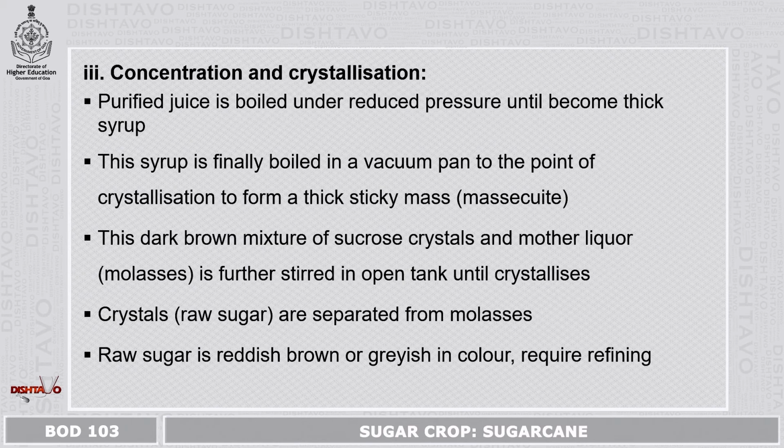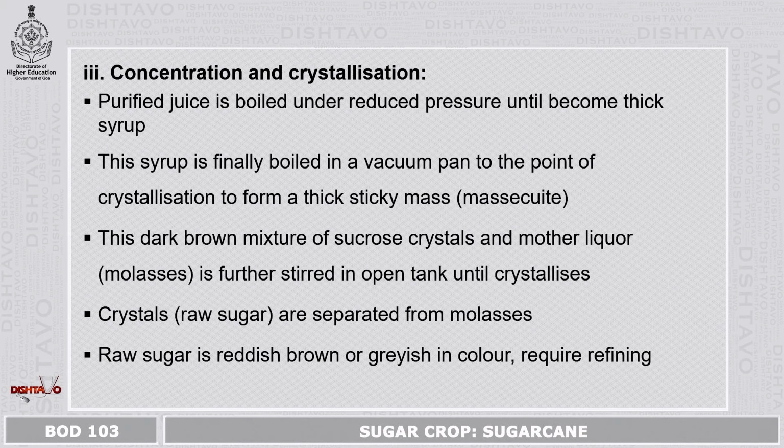The next step is concentration and crystallization. Purified juice is boiled under reduced pressure until it becomes thick syrup. This syrup is finally boiled in a vacuum pan to the point of crystallization to form a thick sticky mass, and this mass is called